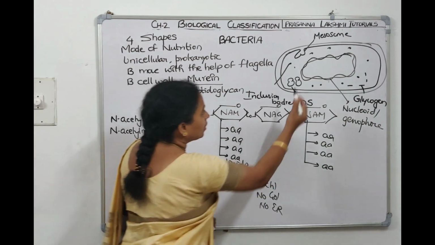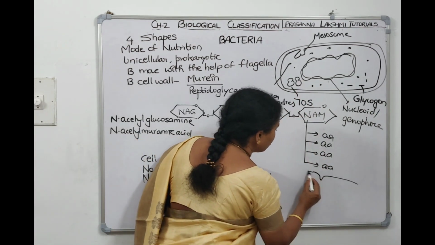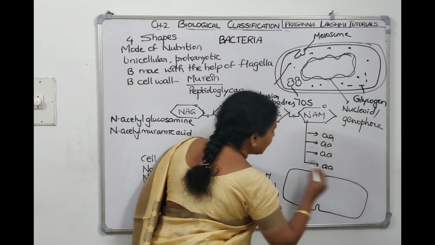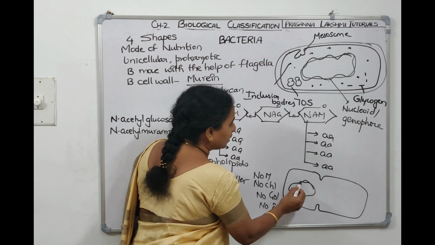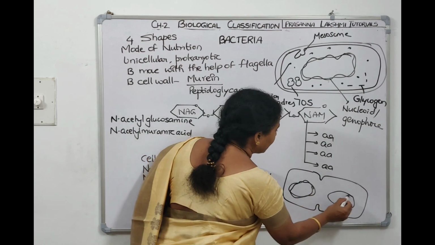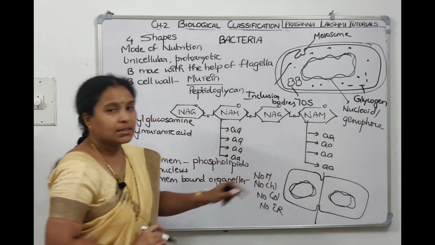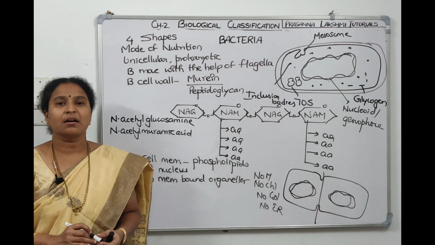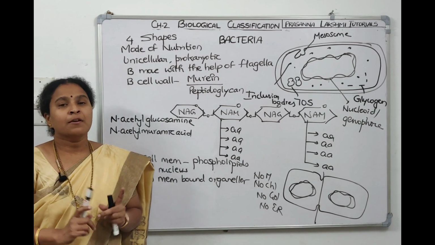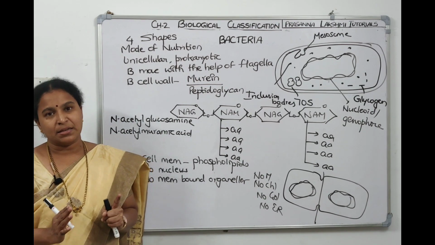During binary fission, the bacteria splits into two daughter cells. The DNA gets replicated. One DNA comes this side and the other DNA goes this side, and eventually it divides into two daughter cells. This is asexual reproduction in bacteria, which is called binary fission. We discussed everything related to bacteria, right?